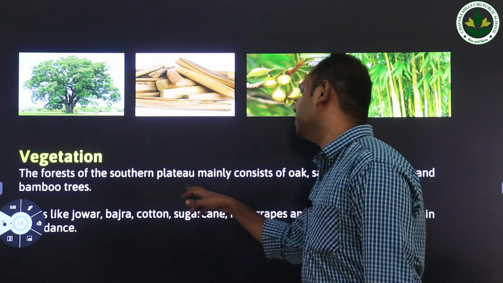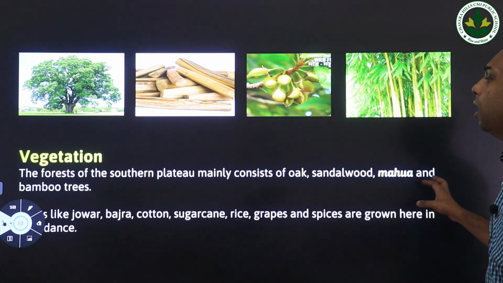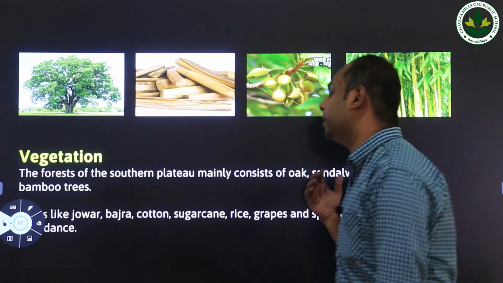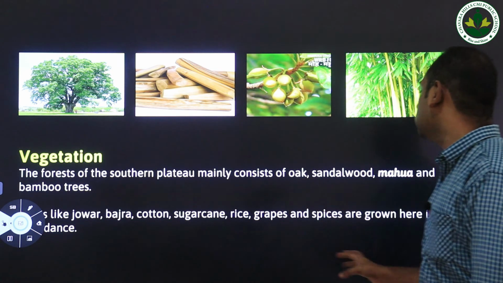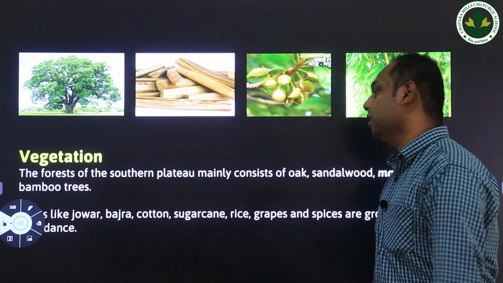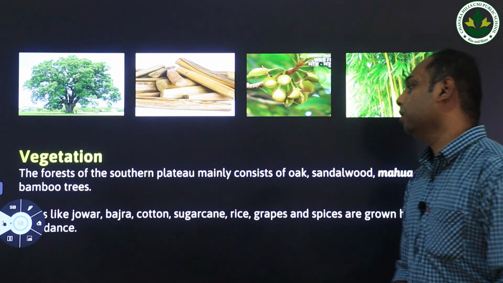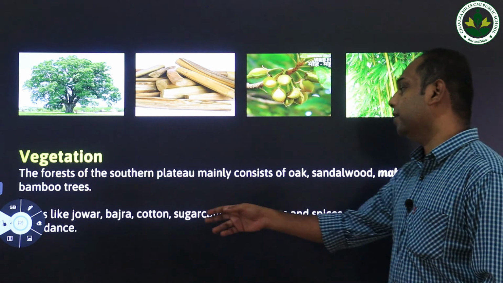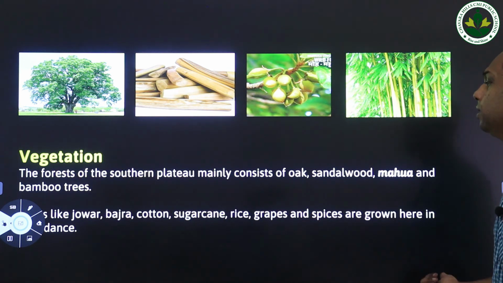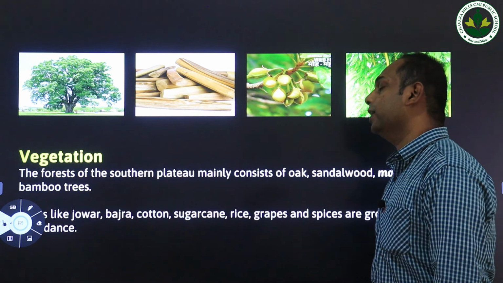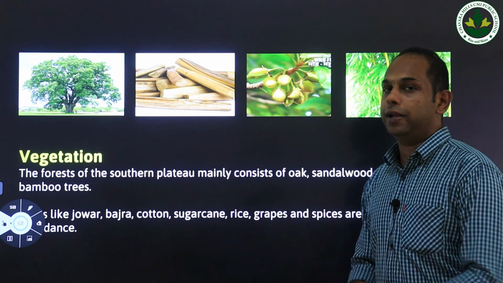Now let's learn what are the major vegetation that we can find in the southern plateau. The forest of the southern plateau mainly consists of oak, sandalwood, mahua and bamboo trees. Now we are going to learn which are the major crops grown in the southern plateau. Crops like jowar, bajra, cotton, sugarcane, rice, grapes and spices are grown here. So these are the major crops and trees grown in the region of the southern plateau.